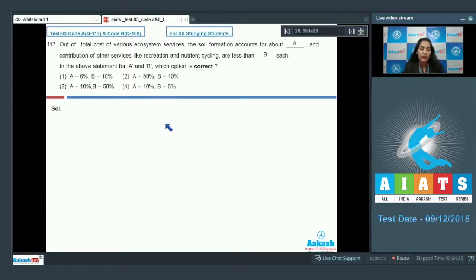This is a memory based question. It is purely data. You need to remember that out of total cost of various ecosystem services, the soil formation accounts for 50%, which is given in second option, and other services like recreation and nutrient cycling are less than 10%. So the correct option for the given question is option number 2. Let's move on to the next question.